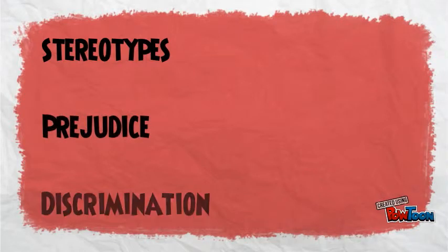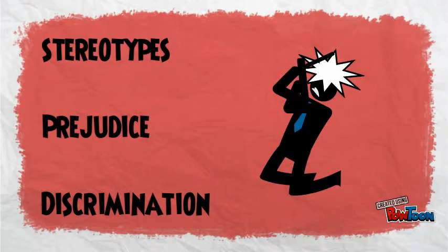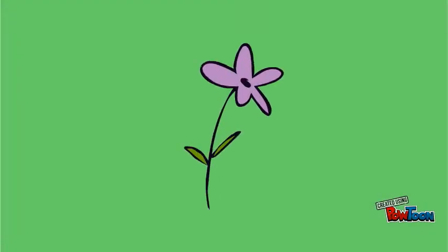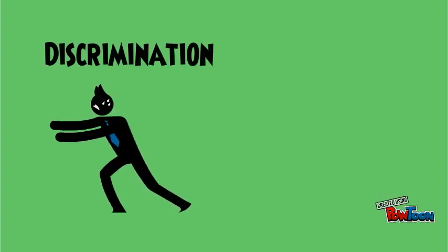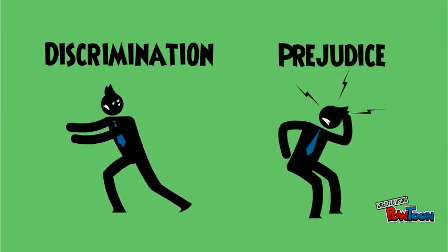Stereotypes, prejudice, and discrimination are all related, but often are misconstrued or thought to be the same thing. Prejudice and discrimination are rooted in stereotypes. Discrimination is overt. It is the physical behavior that one acts on because of certain stereotypes. Prejudice is internal. It is the thought process that is formed from stereotypes that a person may have.